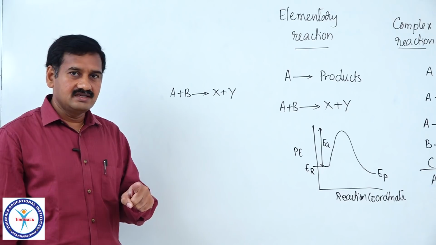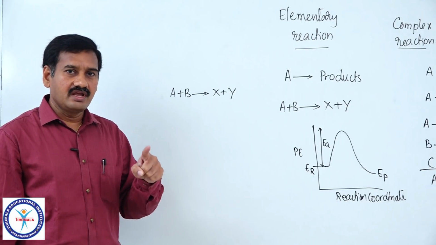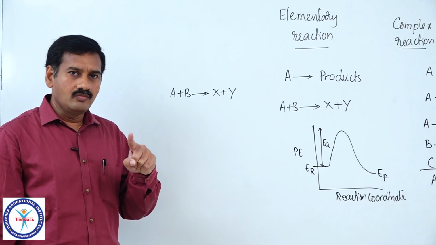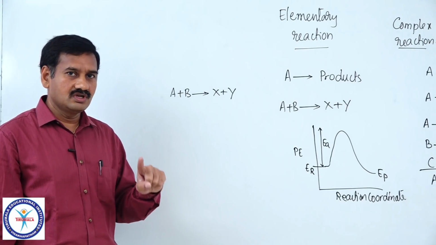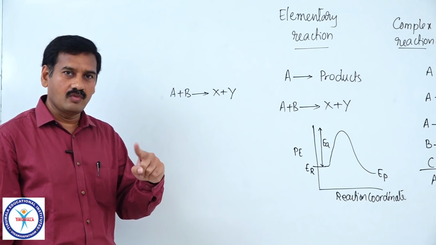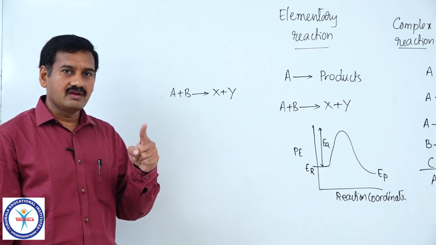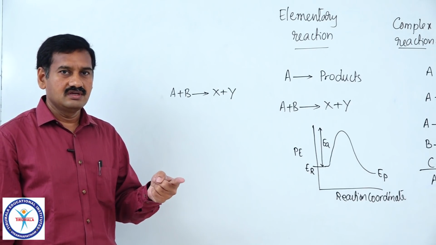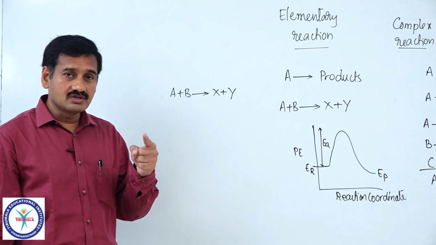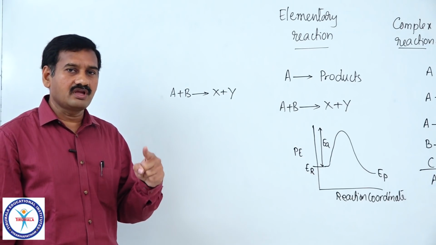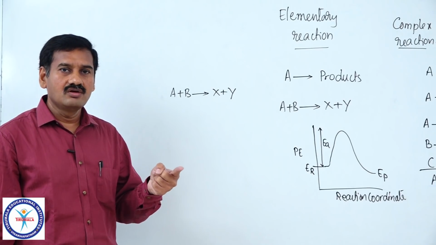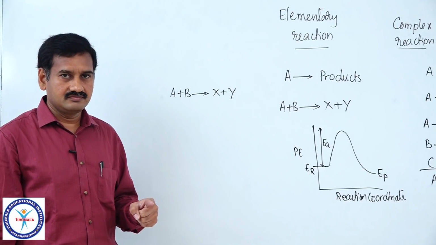the number of molecules of reactants which are involved in order to bring out the chemical reaction here is 2, that is 1 molecule of A and 1 molecule of B are involved in effective collision. The number of molecules involved in simultaneous collisions in order to bring out a chemical reaction is called the molecularity of the reaction.